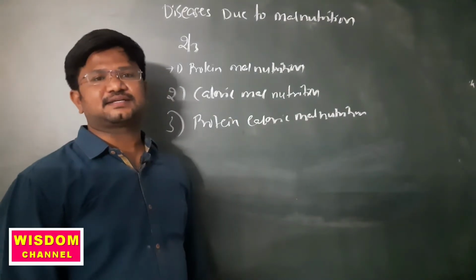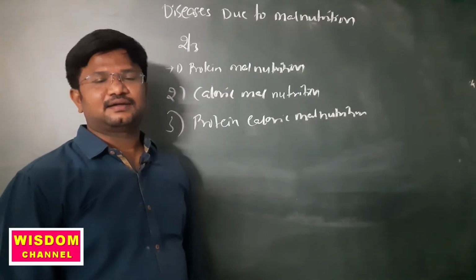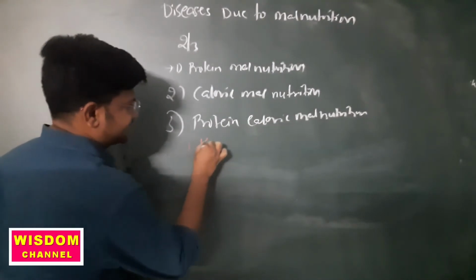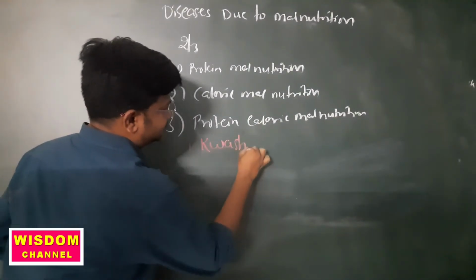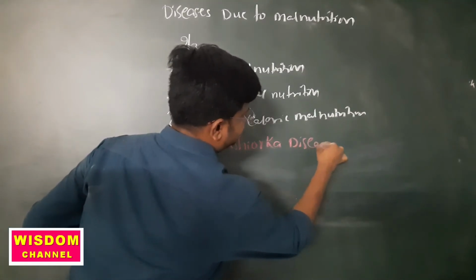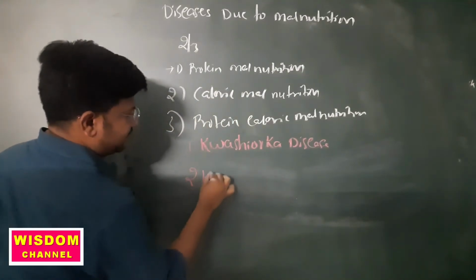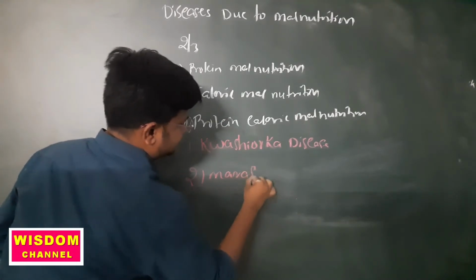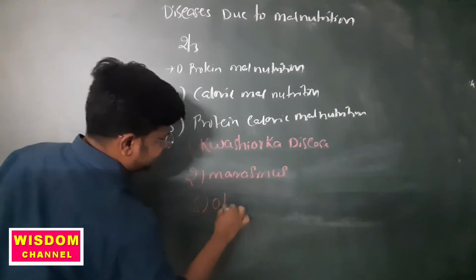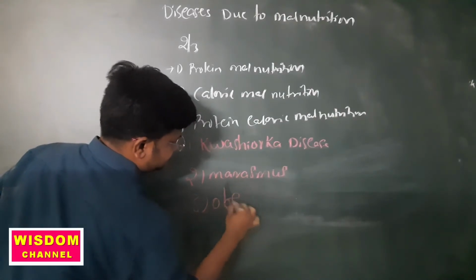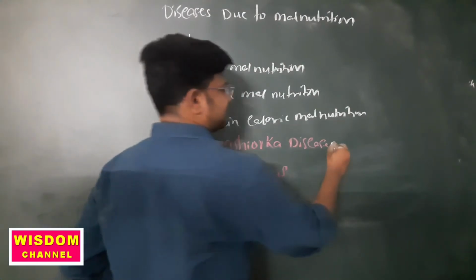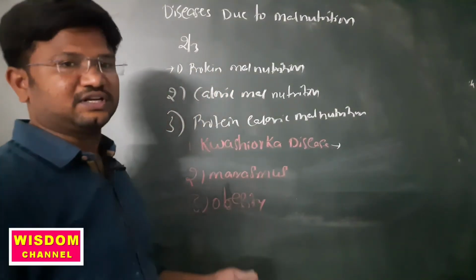First, we'll discuss some diseases due to malnutrition in children. First, kwashiorkor disease. Second, marasmus disease. Third, obesity. Coming to kwashiorkor disease, how does it affect children?